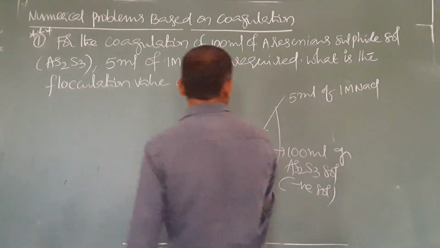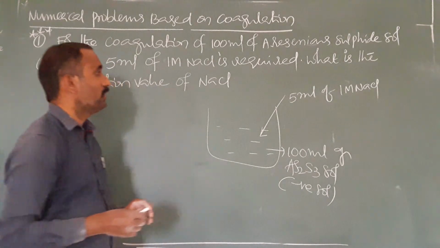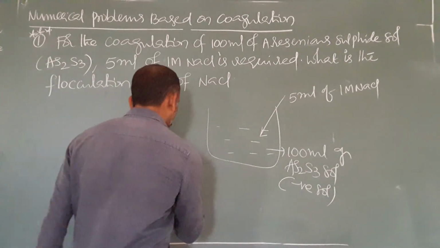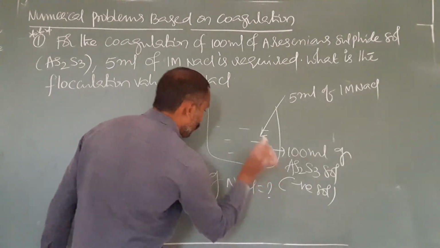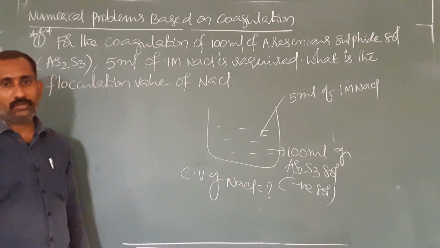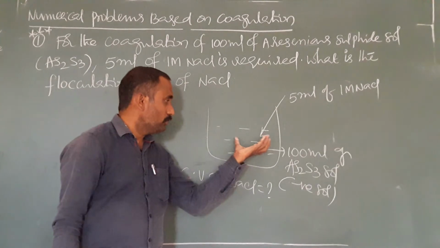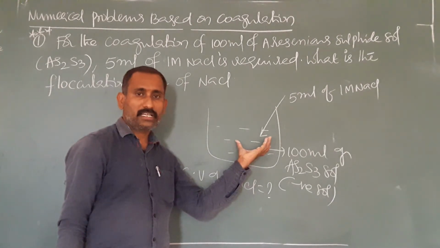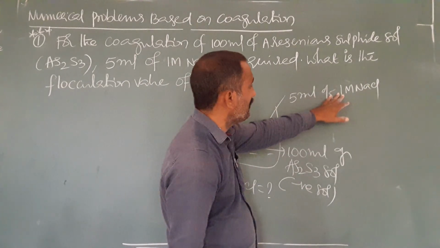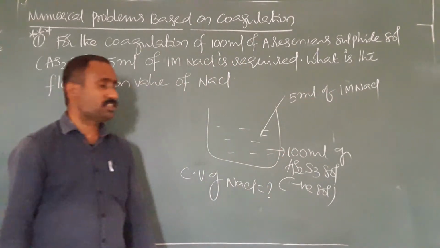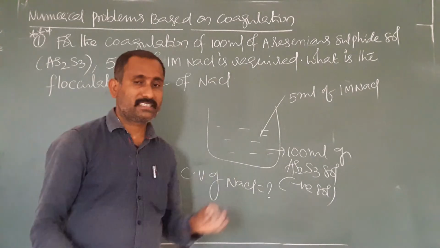Now they are asking what is the coagulation value of NaCl? So, first of all try to understand the data.